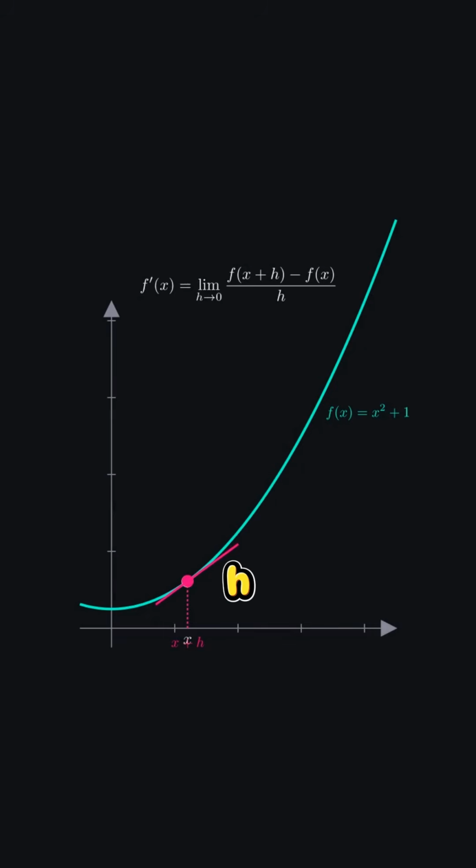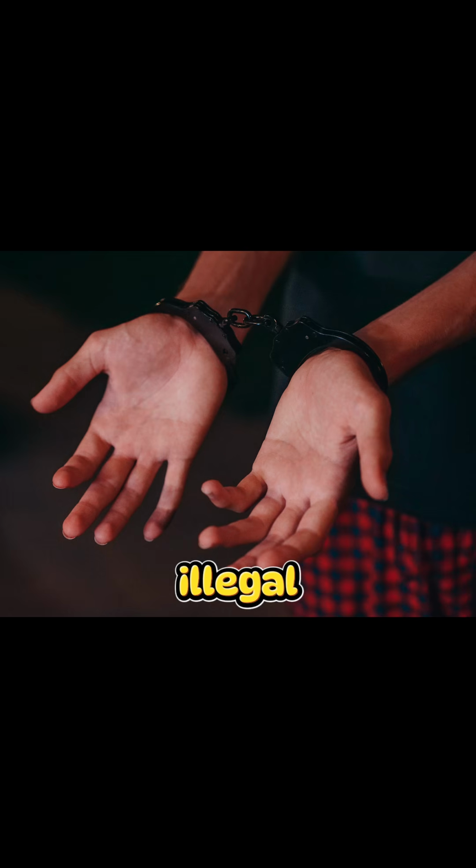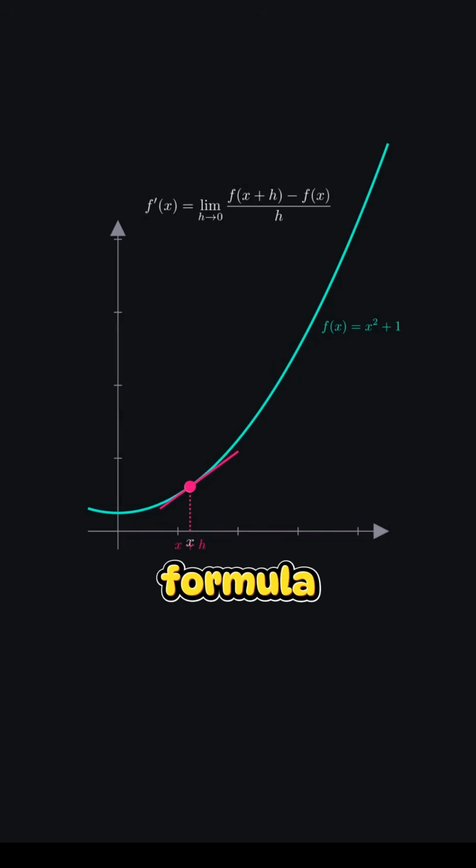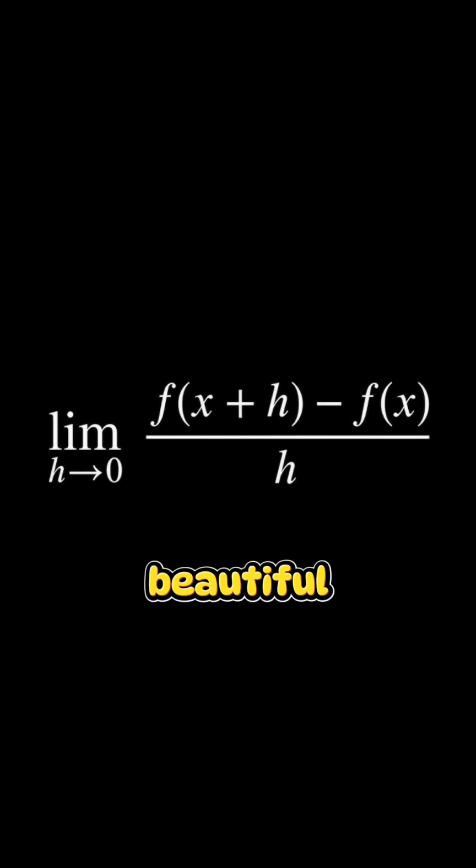We still can't set h to exactly 0, because dividing by 0 is illegal, but we can see where the formula tends to go. In math, we call this a limit. This final beautiful expression is the definition of the derivative. It tells you the exact instantaneous rate of change at any point.